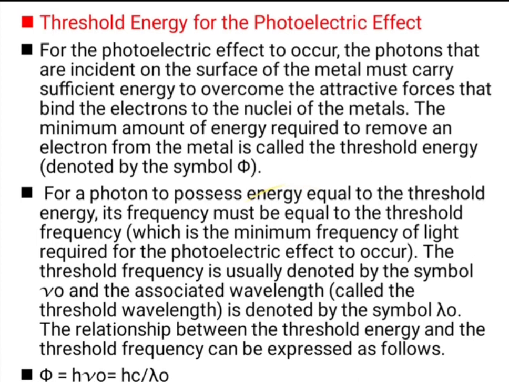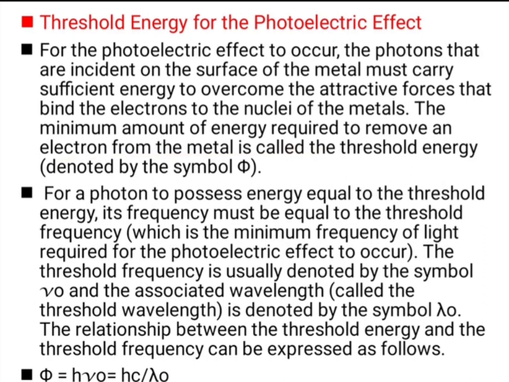And the threshold energy for the photoelectric effect. For the photoelectric effect to occur, the photons that are incident on the metal surface must carry a sufficient amount of energy to overcome the attractive forces which bind the electrons to the nuclei of the metals. So, the minimum amount of energy which is required to remove an electron from the metal is called the threshold energy, and this is denoted by the symbol phi.